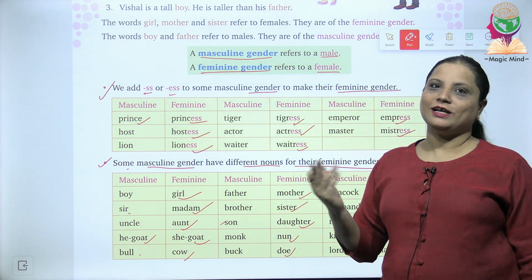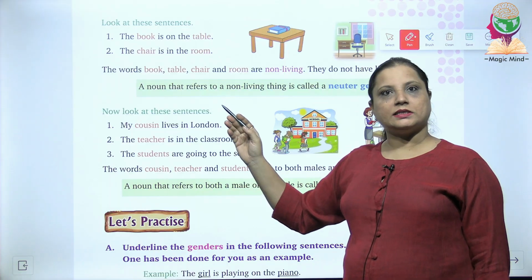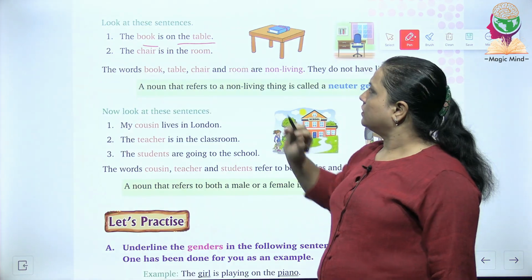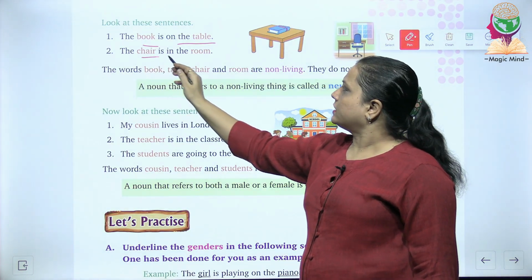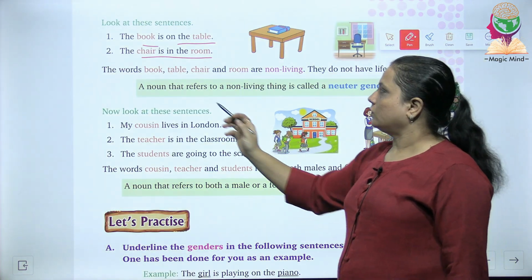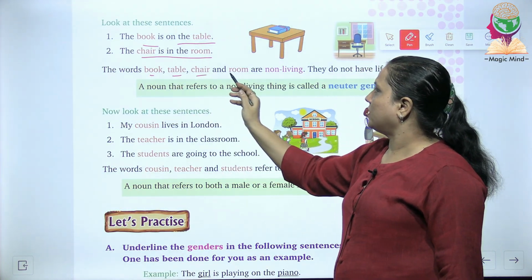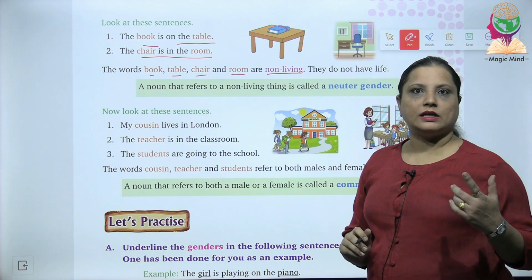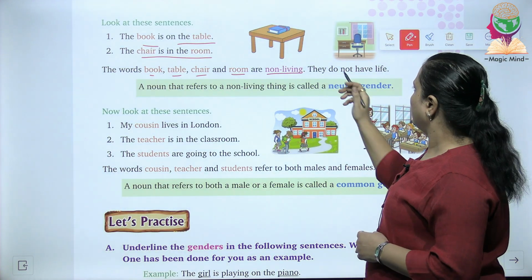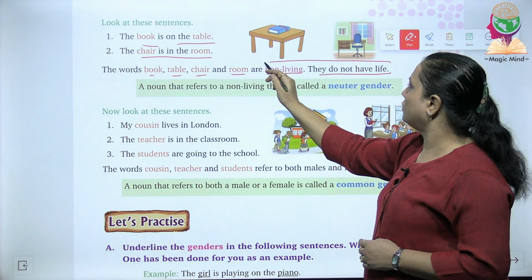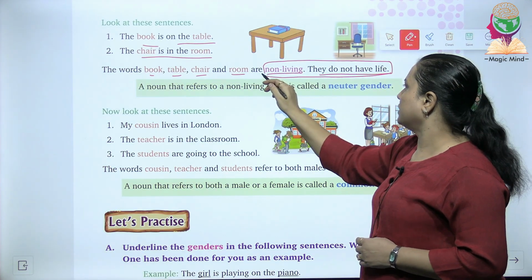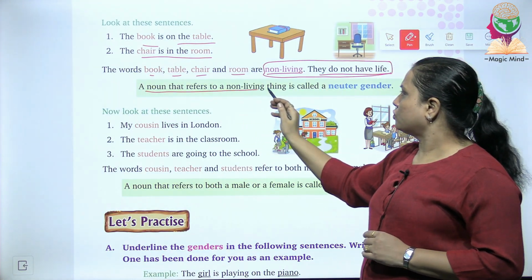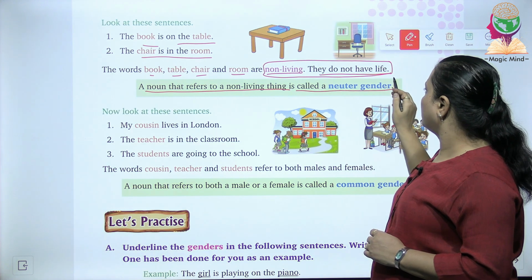Let's now quickly move to the next page. Now look at these sentences which are given on the next page. The book is on the table. The chair is in the room. Now the words book, table, chair and room, they all are non-living things. They do not have life. What are non-living things? Non-living things are things which do not have life. A noun that refers to a non-living thing is called a neuter gender.